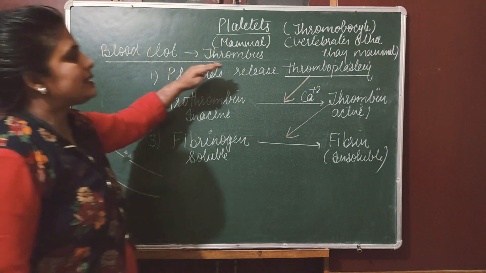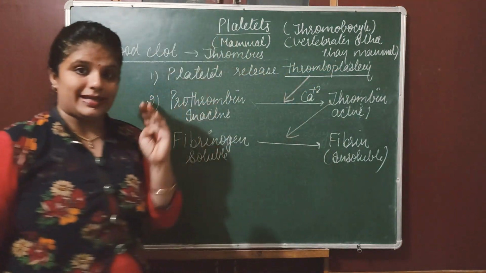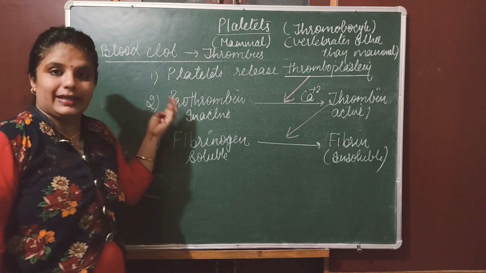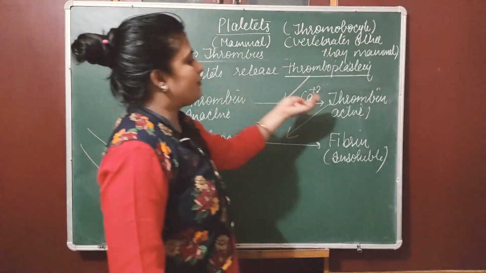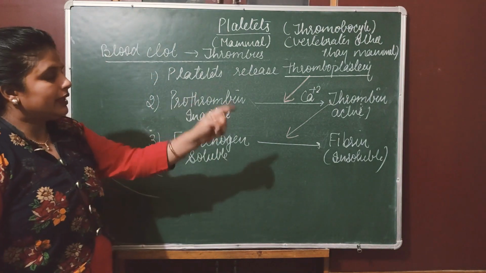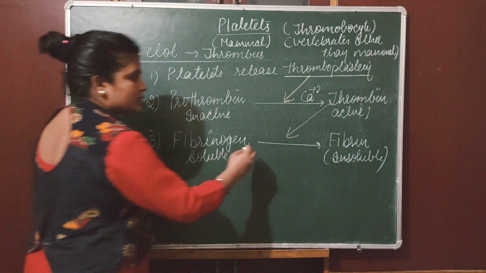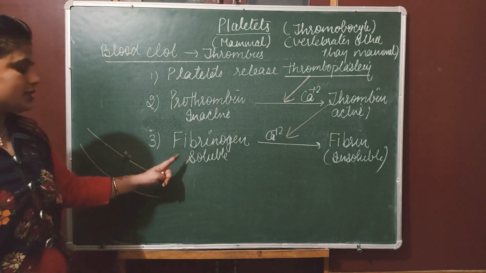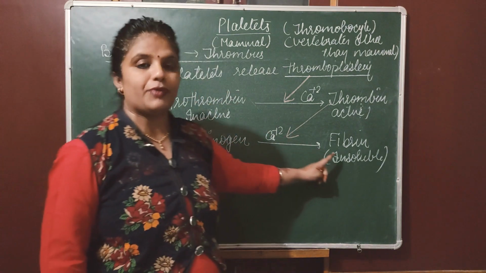Platelets release thromboplastin, which acts as an enzyme. In the presence of thromboplastin, prothrombin, which is an inactive form of a protein, converts into thrombin in the presence of calcium ion. And in the presence of thrombin, as well as calcium ion, fibrinogen, which is a soluble protein, converts into fibrin.